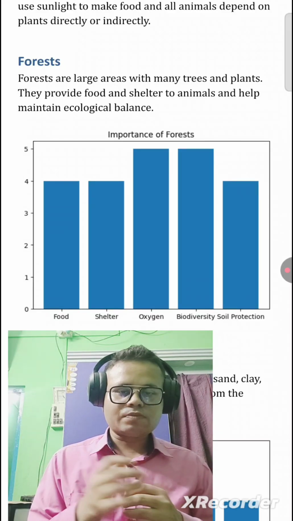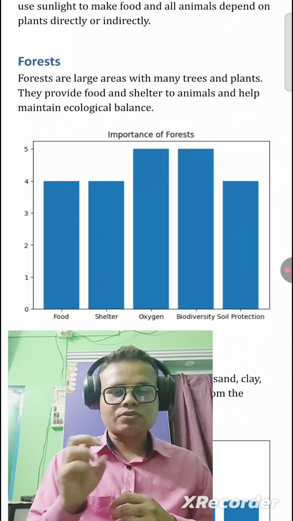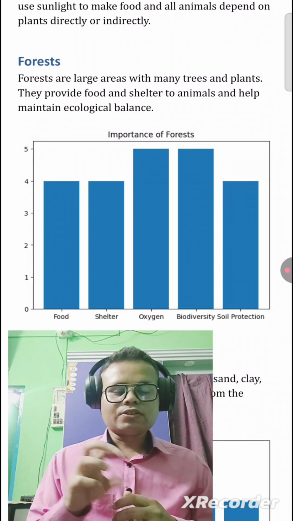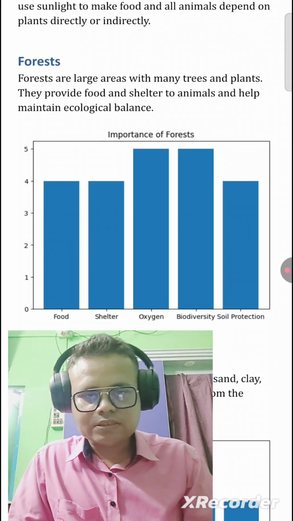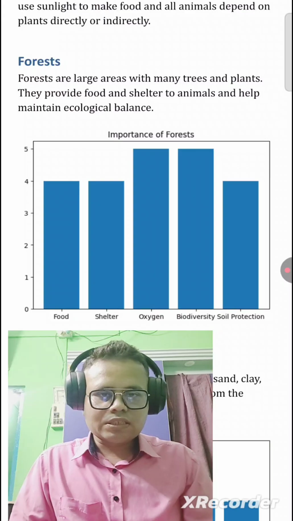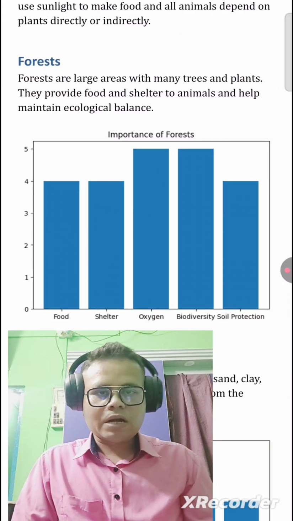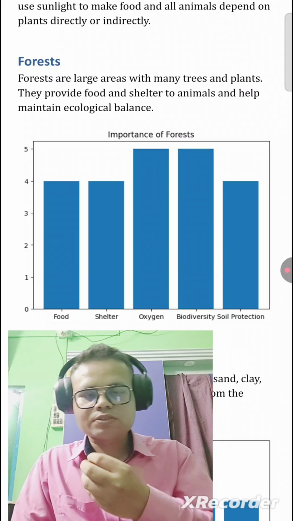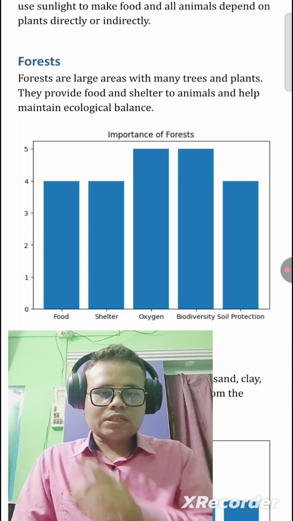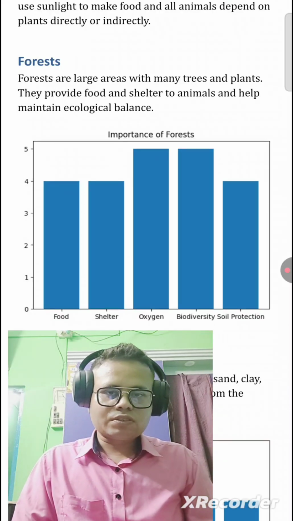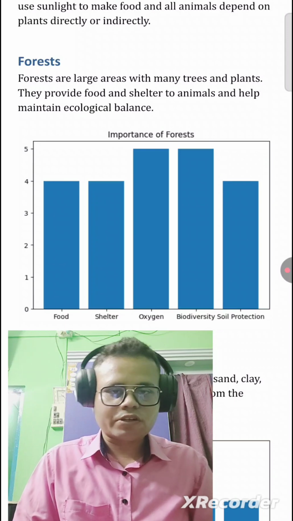Consumption of food, and marginal consumption also includes shelter for animals. In the graph you can see food, shelter, oxygen, biodiversity, soil protection and conservation. There is a huge difference between oxygen and biodiversity demand according to the importance of forests.